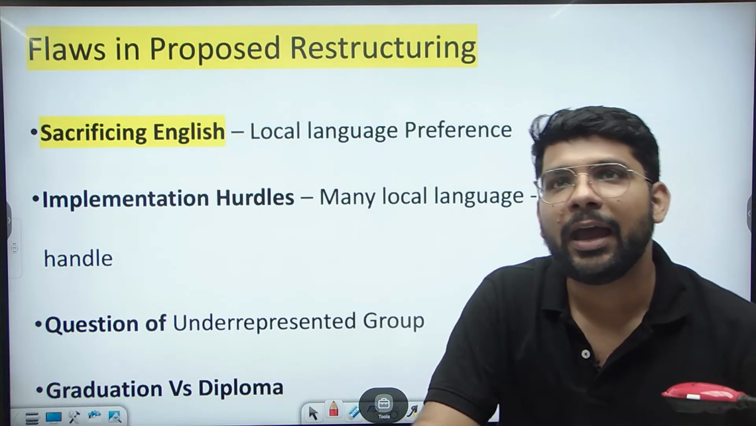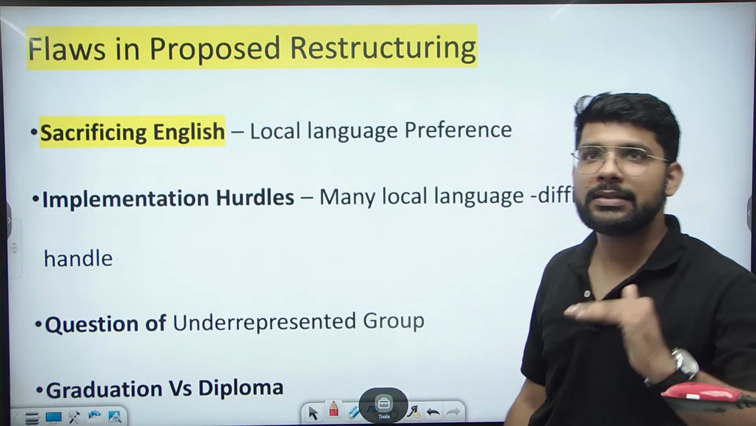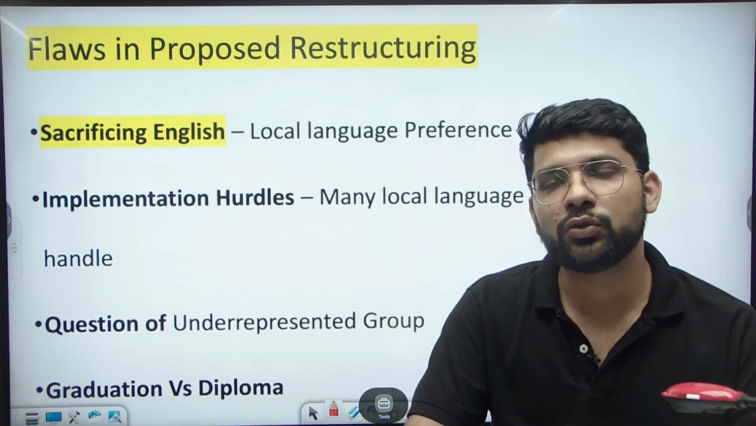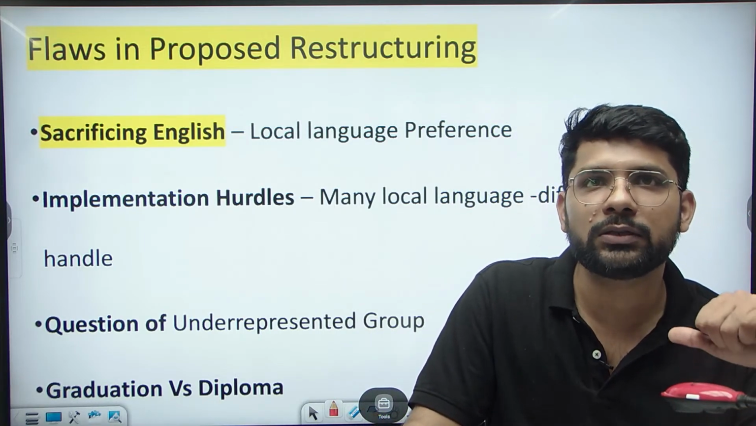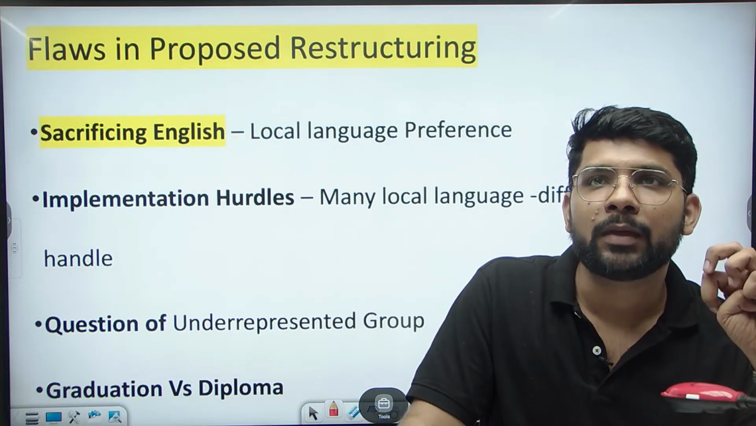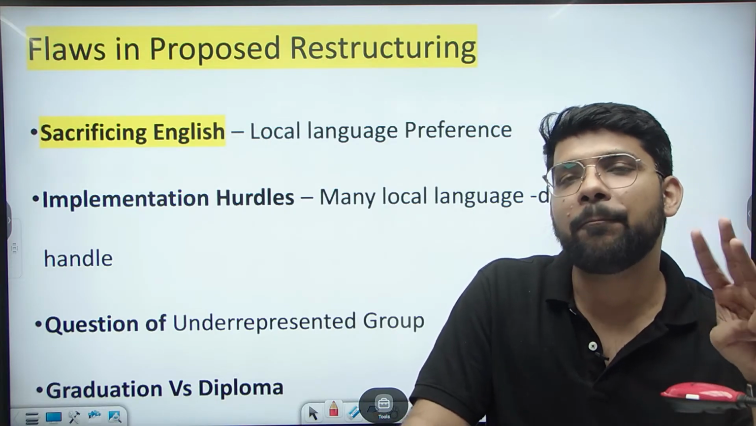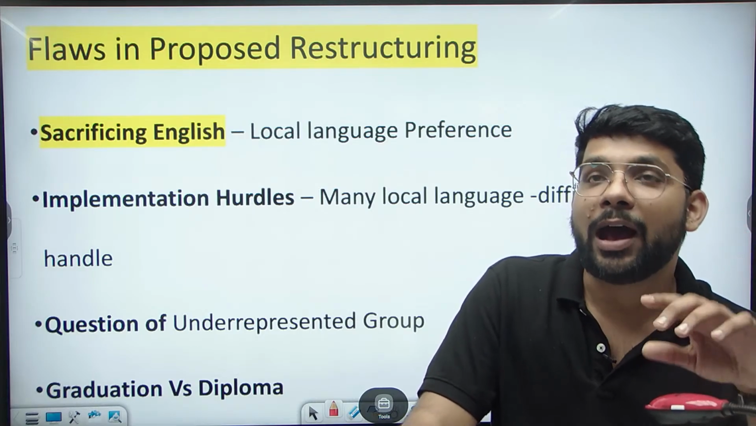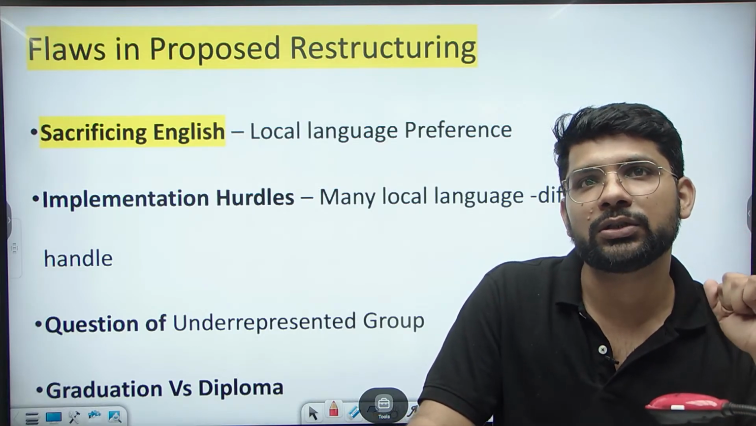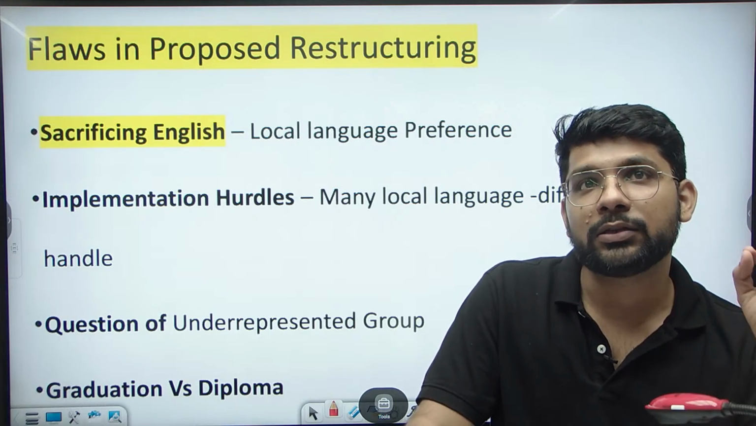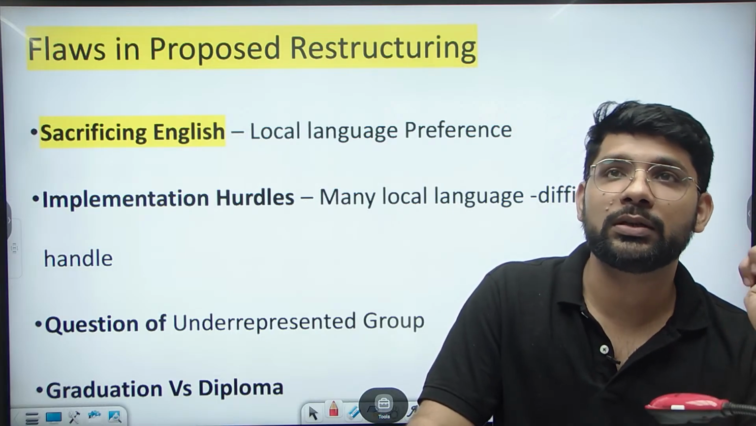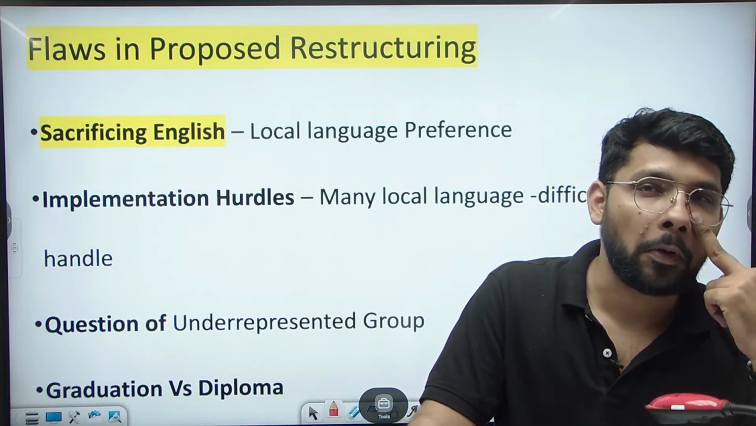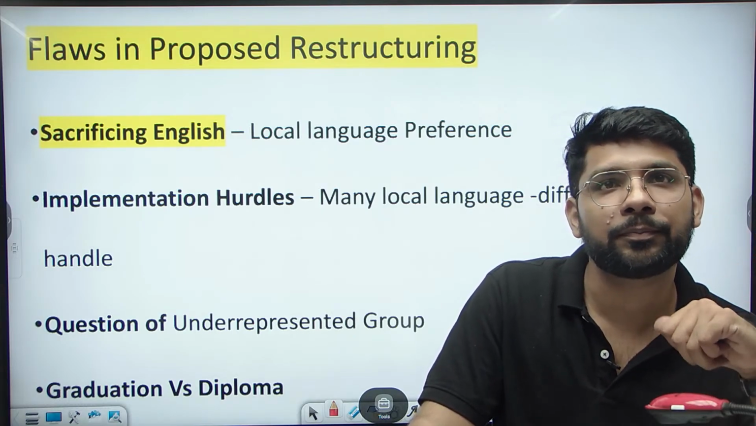Implementation hurdles. Every state has a different language, so there can be an implementation issue with respect to the local language. How can the underrepresented groups who face issues with education be included in the education system? This is also a flaw in the proposed restructuring of the education system under the new education policy.